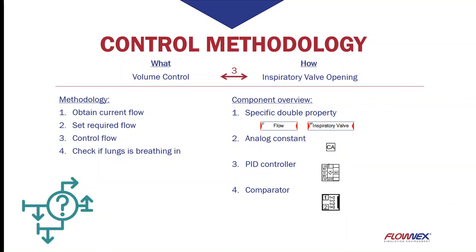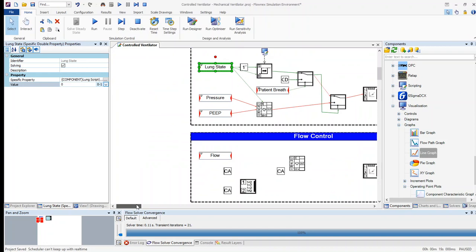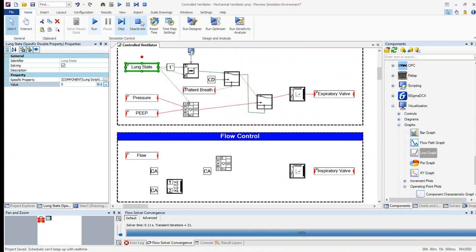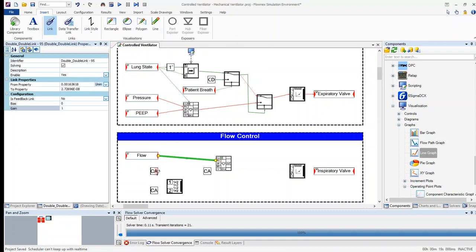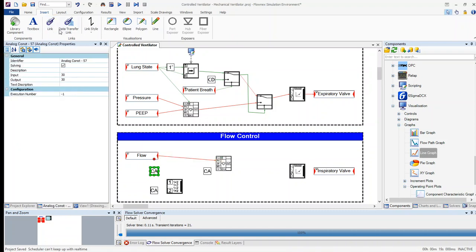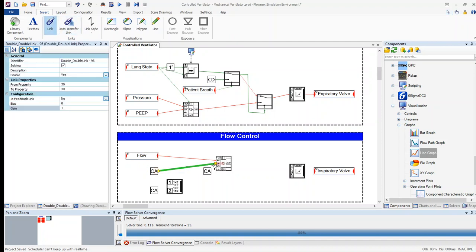Let us finally jump back to Flownex. So here we have our flow control. The first step that we need to do is link the current flow to our present value in our PID. After this, we've got a constant that specifies the current flow conditions, and we can link it to the set point.